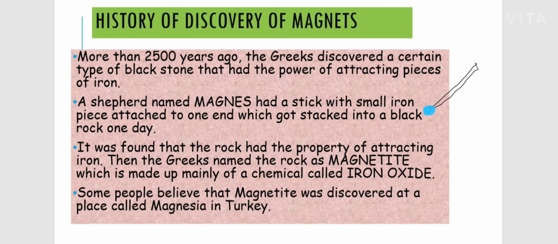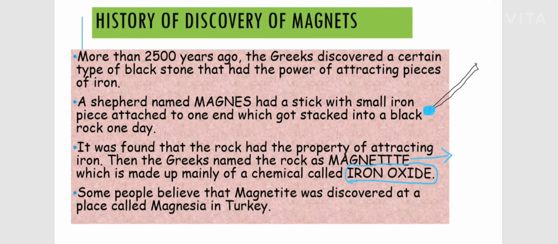From there, it turned into the discovery of the natural magnet, named magnetite after the shepherd named Magnus. This magnetite contains a material which gives its magnetic property. It is iron oxide. So what is the name of the natural magnet? Magnetite, which contains the chemical called iron oxide. This is one of the histories.